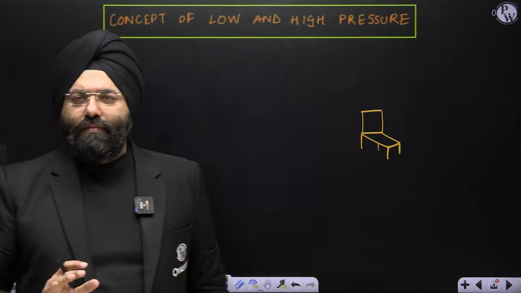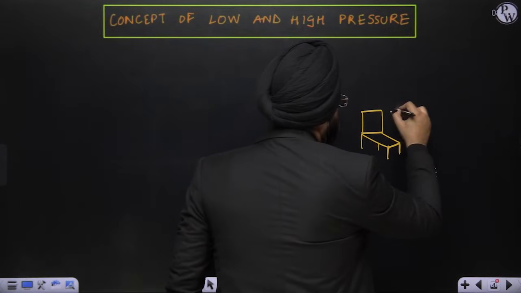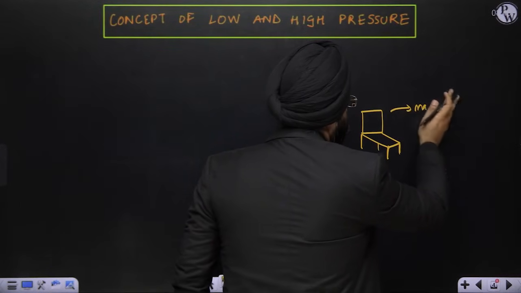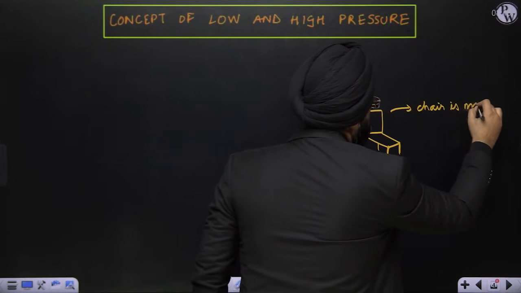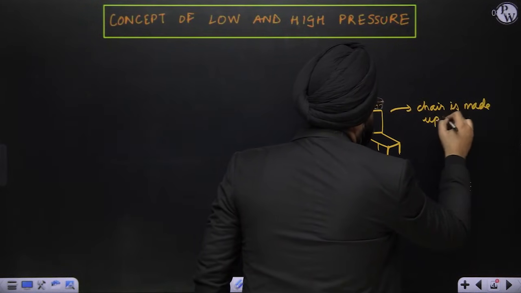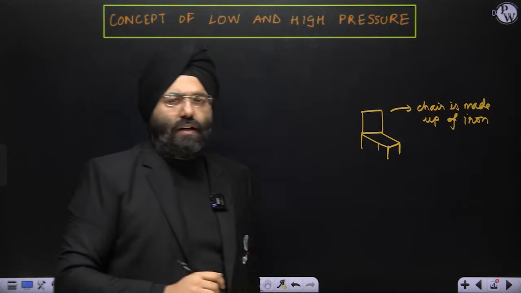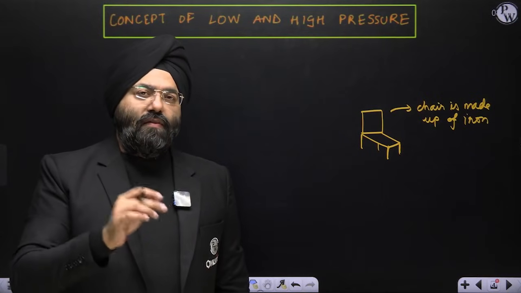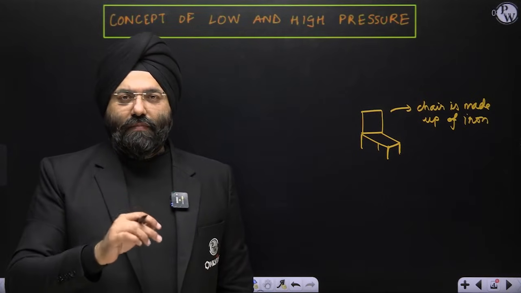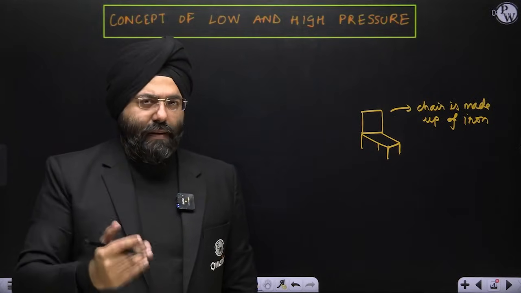This is a chair. Now imagine that this chair is made of iron. Clear? If you remember this example, you will never be confused with the concepts of low pressure and high pressure. Get your logics clear, get your concepts clear.